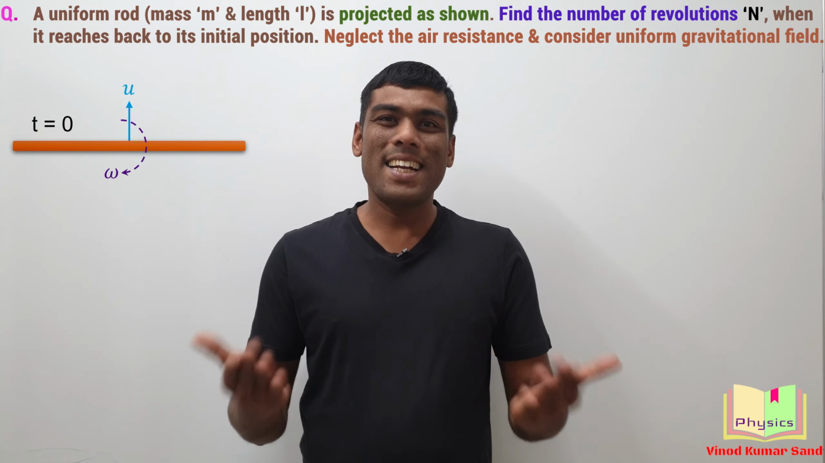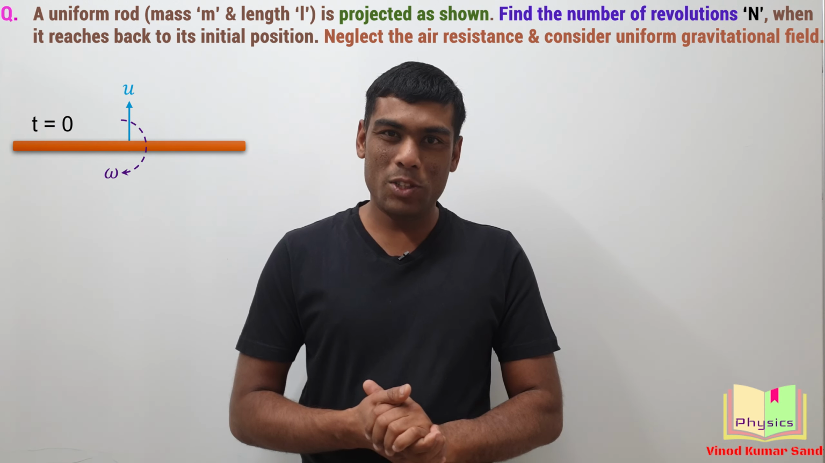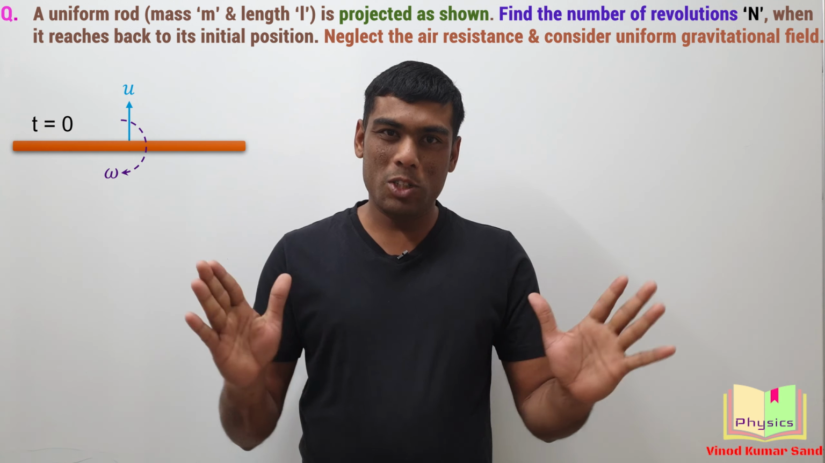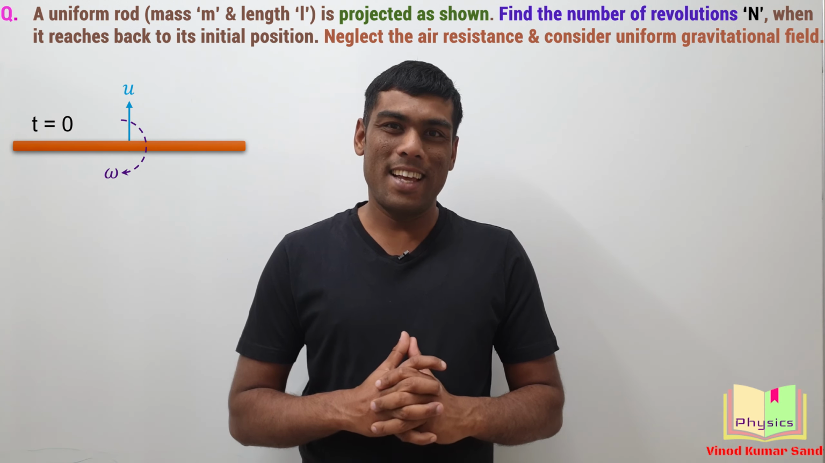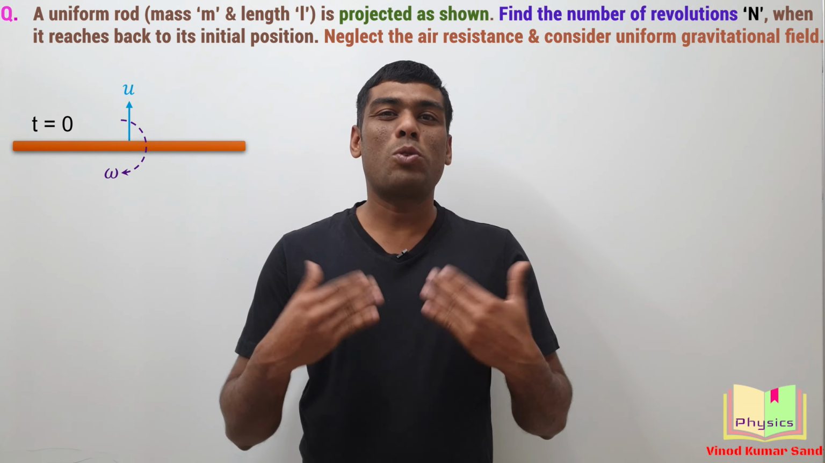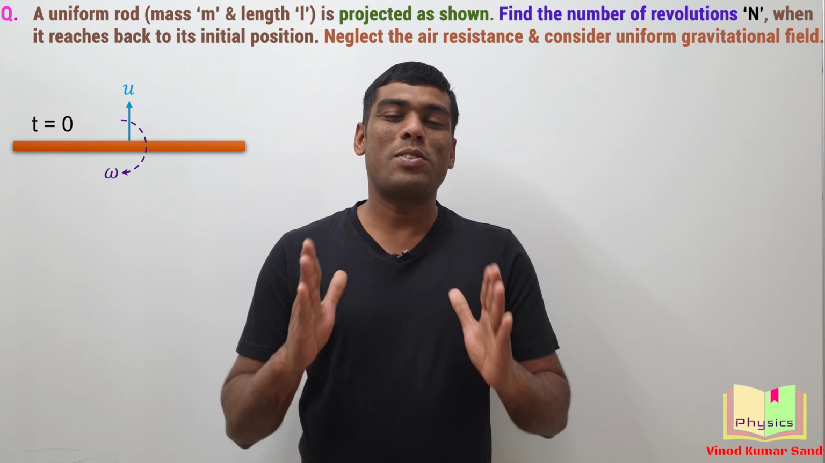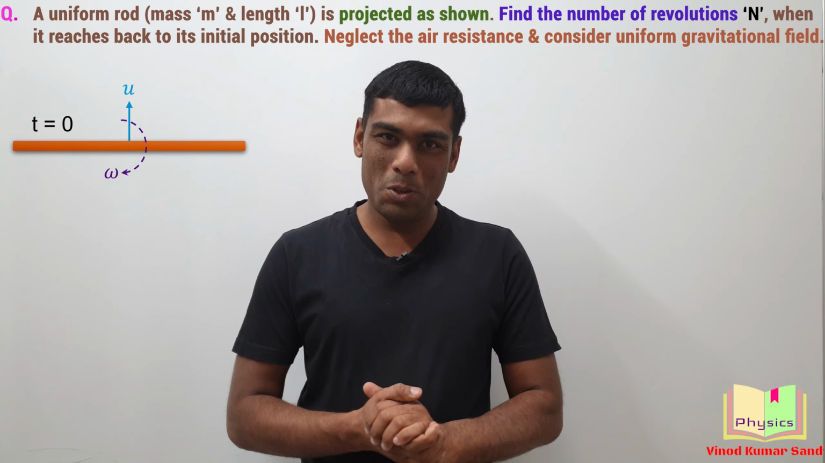Hello everyone, here is a simple but very nice question. A rod is projected as shown. There is a uniform gravitational field and air resistance is negligible. Starting from t equal to 0, we have to find the number of revolutions of this rod when it reaches back to its initial position.